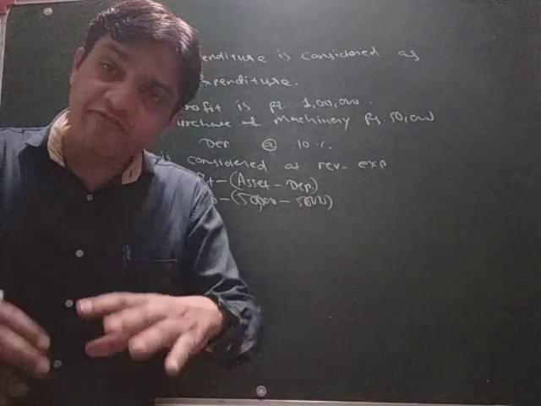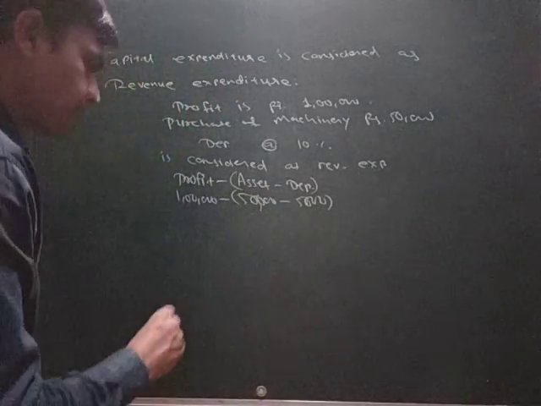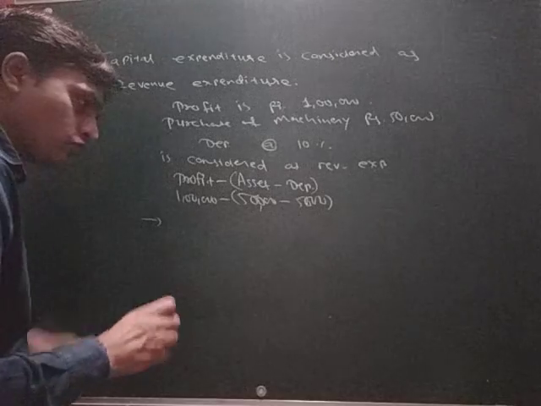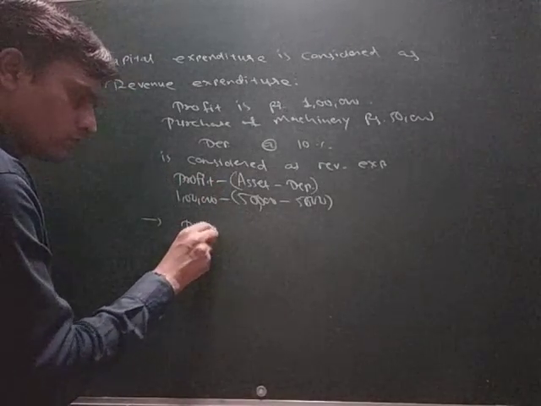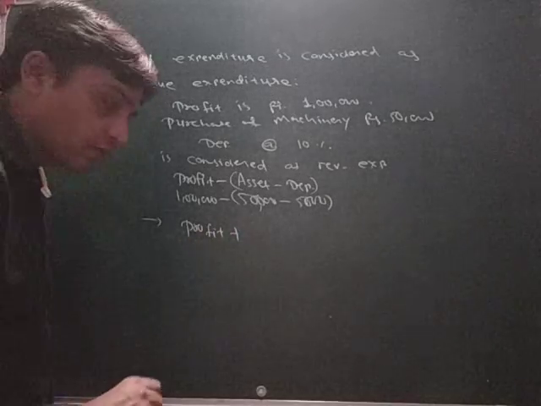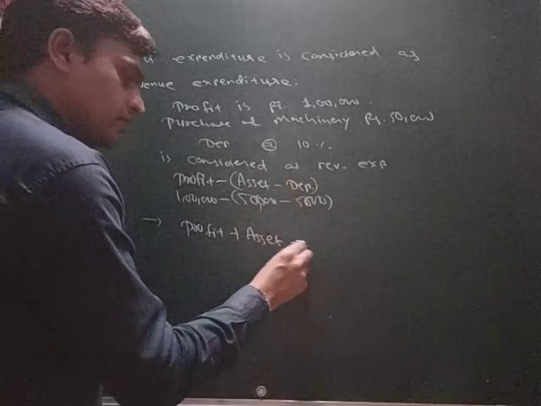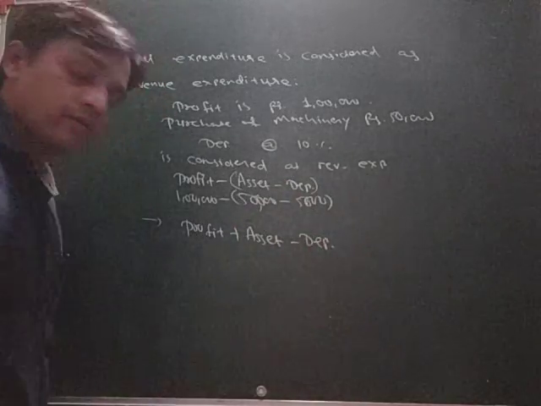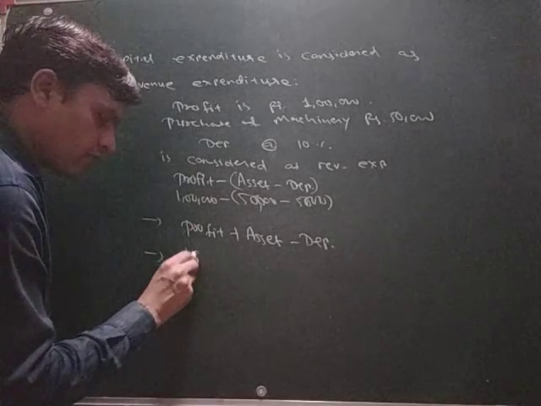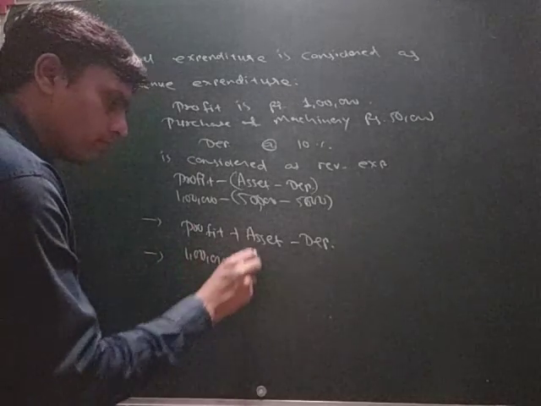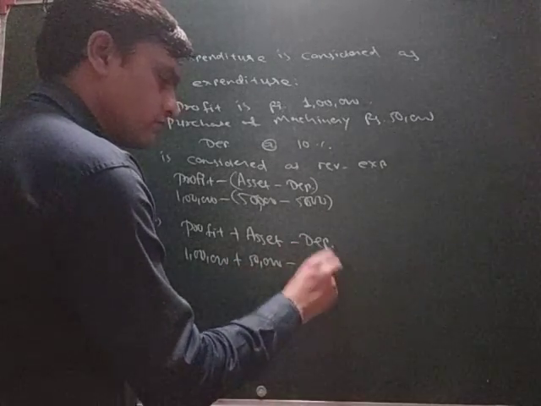But if we want to do the correction, then what do we have to do? We have to change the equation. Here it is minus, so we have to make it plus. So plus asset, and the depreciation will be minus. So exactly the profit will be 1 lakh plus the asset value 50,000, and the depreciation is 5,000.